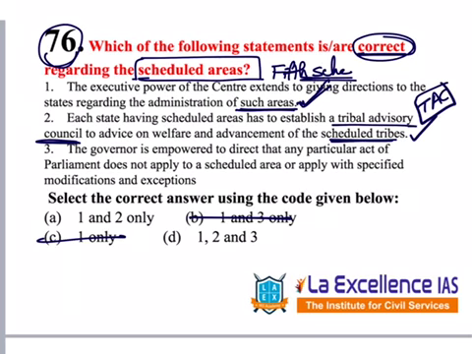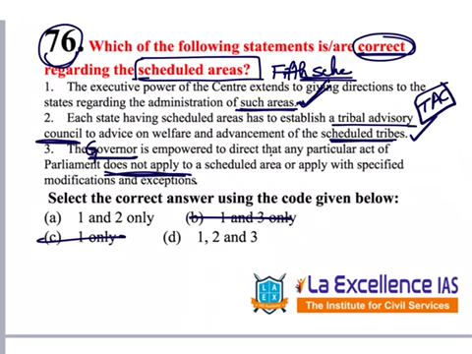Third, the Governor is empowered to direct that any particular act of Parliament does not apply to a scheduled area, or applies with specified modifications and exceptions.